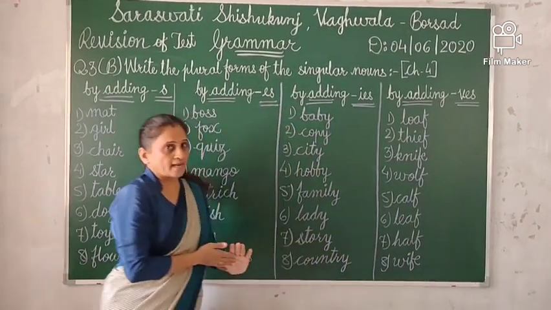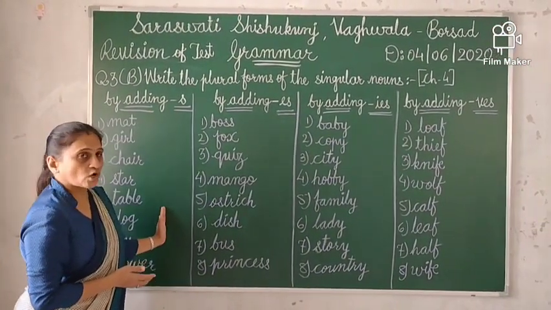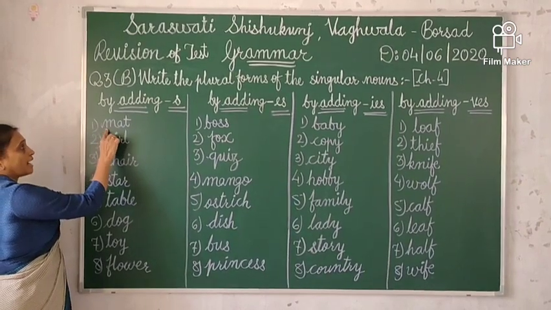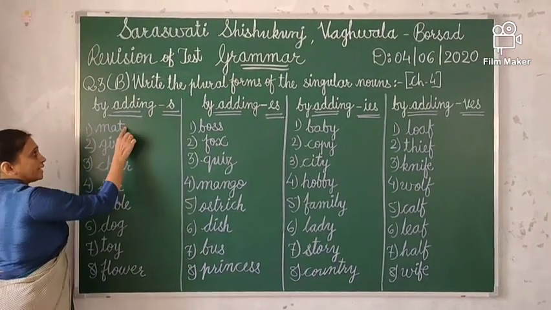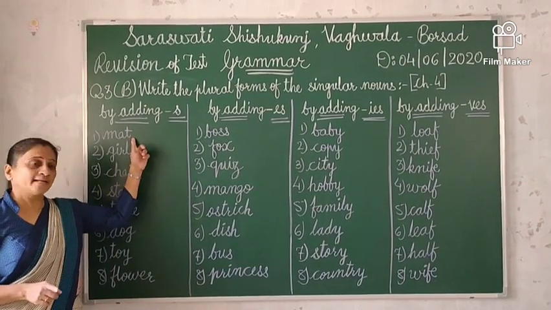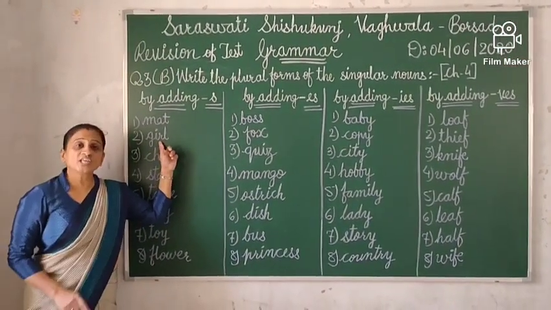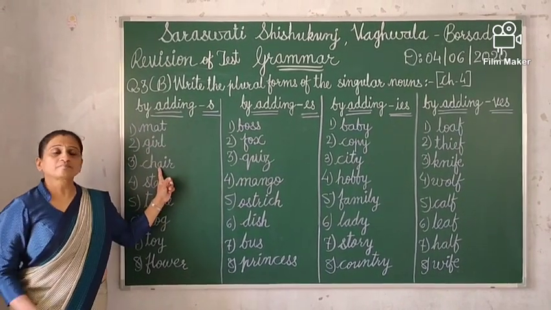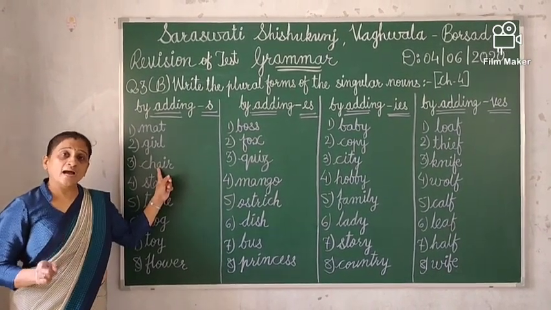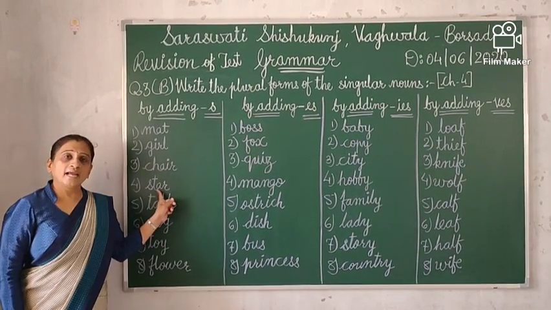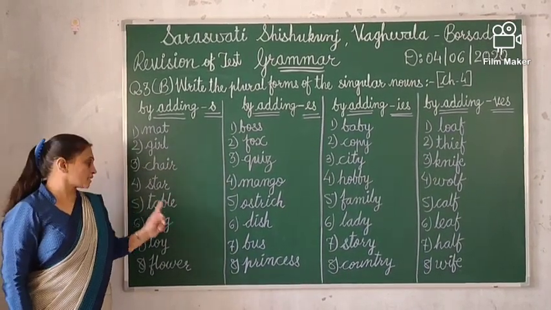Okay, let's make from the first column. Here you have to add s. For example, mat, add s, then your answer will be mats. Girl, girls. Chair, chairs. Star, stars.